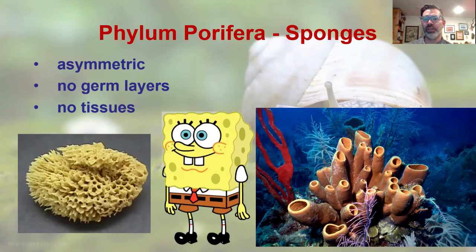Sponges have no symmetry. They're really just a jumble of cells with no real organization. The cells do not develop into germ layers, and they don't have true tissue because although they have several different types of cells, they don't form an organ with a particular function. Each cell is really working on its own, but benefits from being with others.